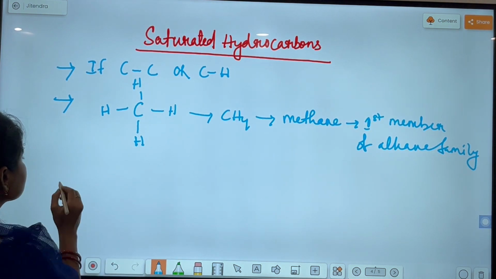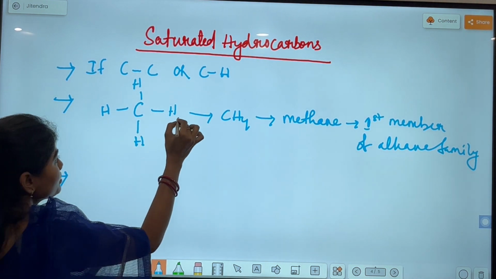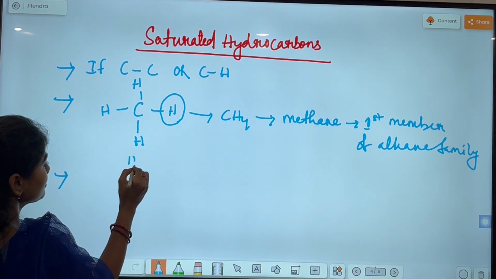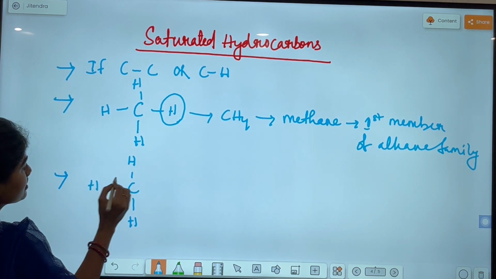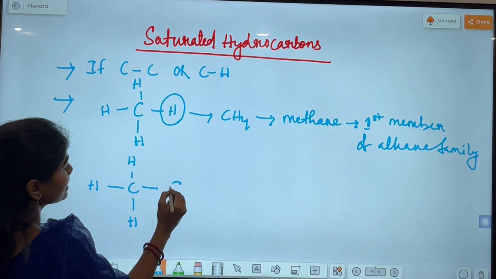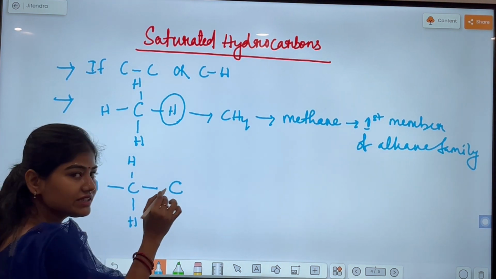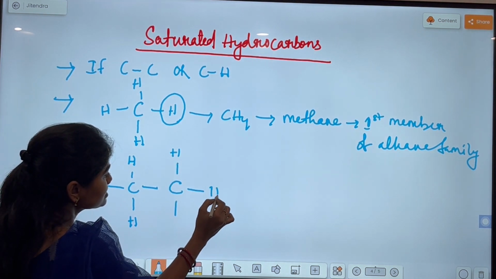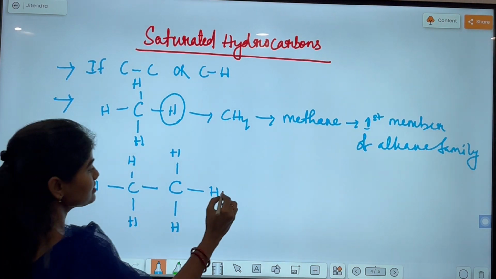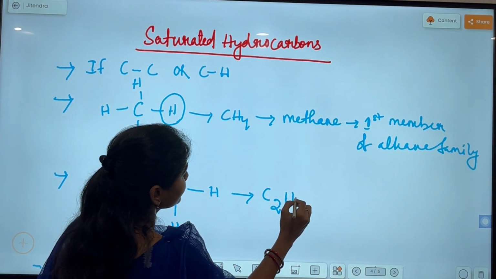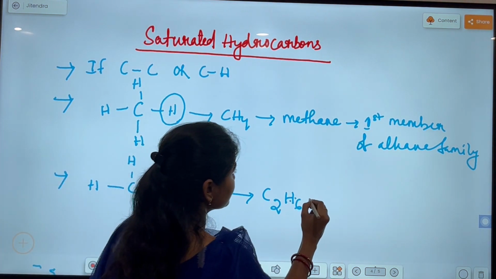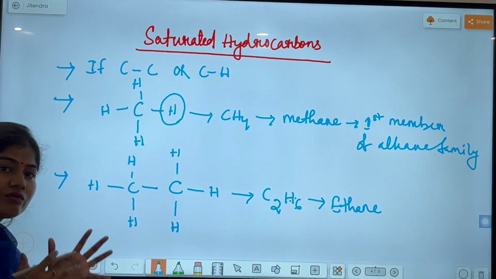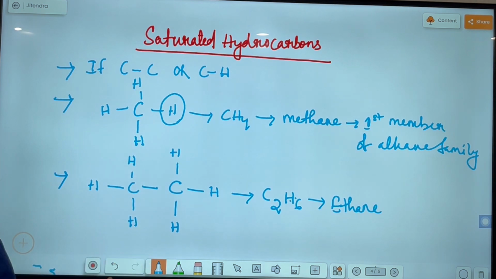If you consider this structure, we will replace one hydrogen atom with another carbon atom. Then what will we get? See, these are 3 hydrogen atoms, and we replace this hydrogen atom with another carbon atom. To satisfy the valency of the carbon atom, we will add another 3 hydrogen atoms to it. Then what is the structure? The formula is C2H6 and its name is ethane. Similarly, we can write all the structures of the alkane family.